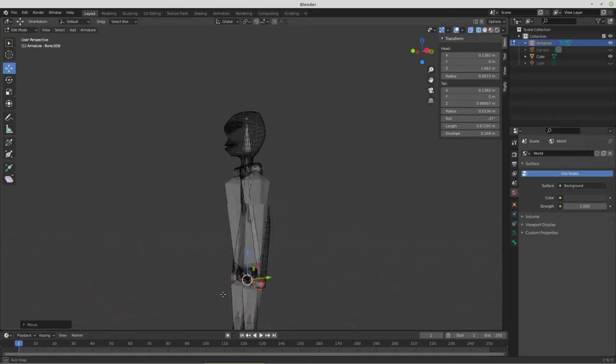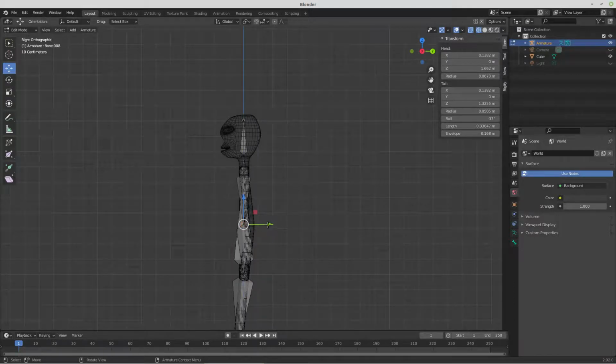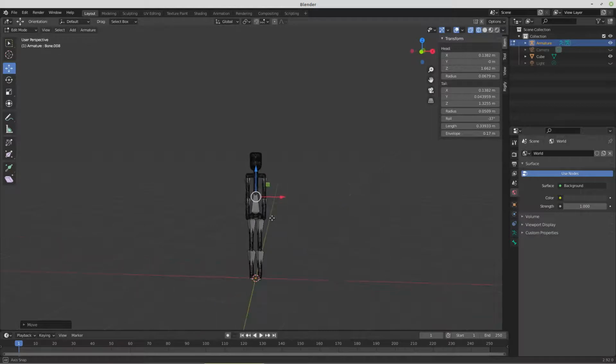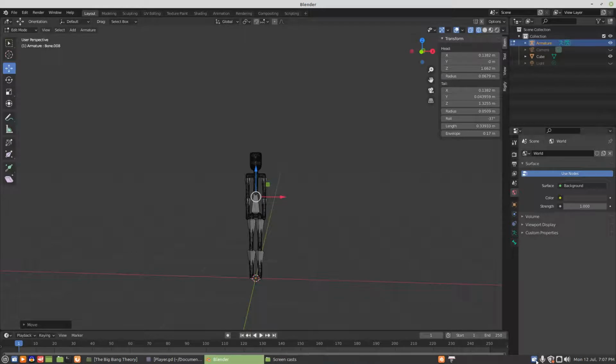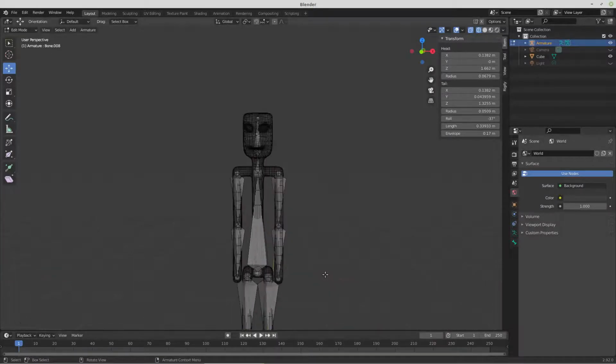And Control plus, subdivide, select just the elbow joints, look at it from a side view, and pull those out into the elbows. So that's pretty satisfactory. We'll check on our time again. So we're at 9 minutes.